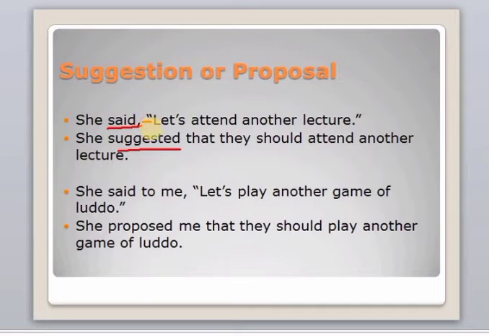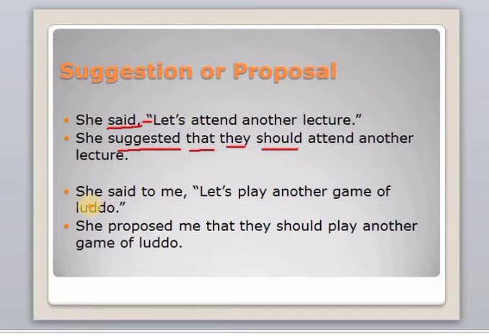Now we have inverted commas and that will be replaced by the word that. So now we're going to add they there because this is a suggestion. So after the subject we're going to add the word should there. So the sentence will be: she suggested that they should attend another lecture.